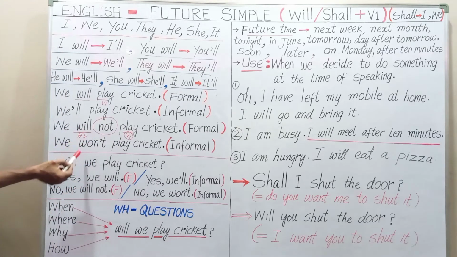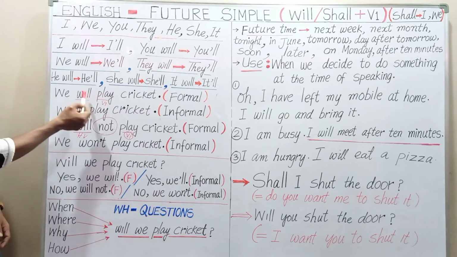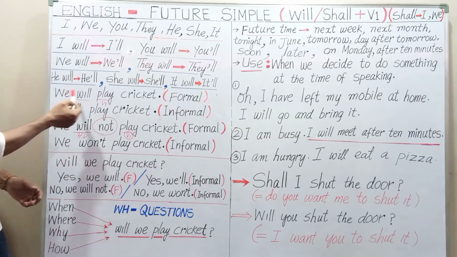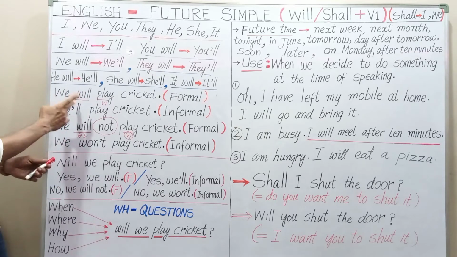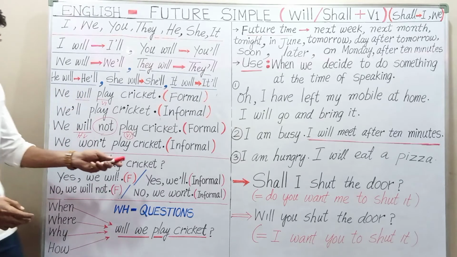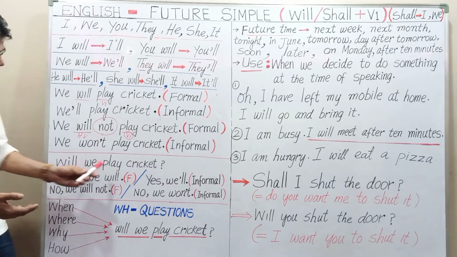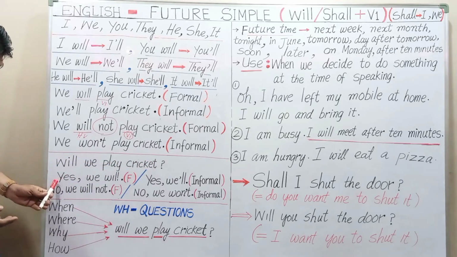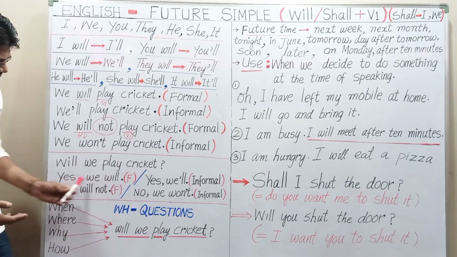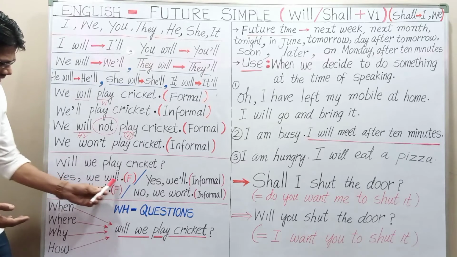We will play cricket. Will we play cricket? So switch over the words. This is a question, a yes or no question. So what are the possible answers? Possible answers are two, and I have given here two different ways of making possible answers. Will we play cricket? The answer is yes, we will. This is the formal way of giving an answer.